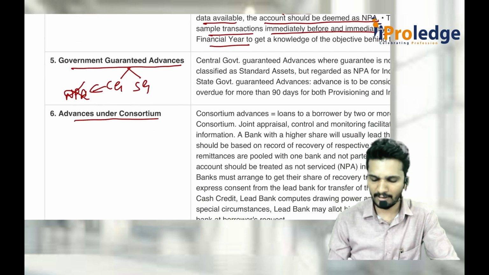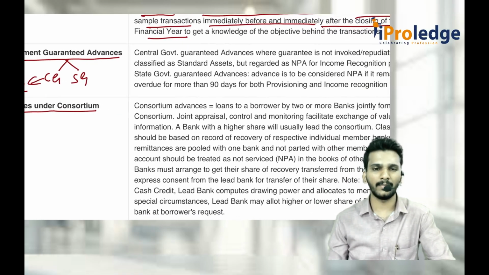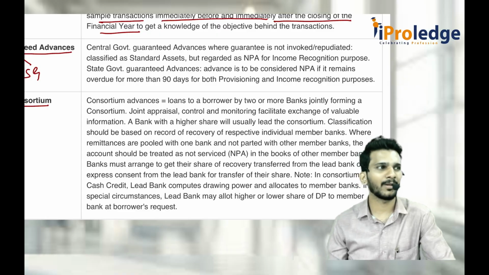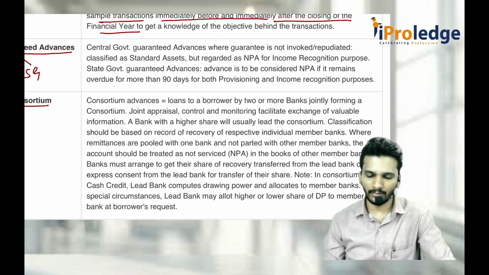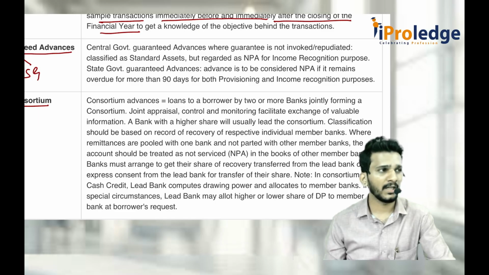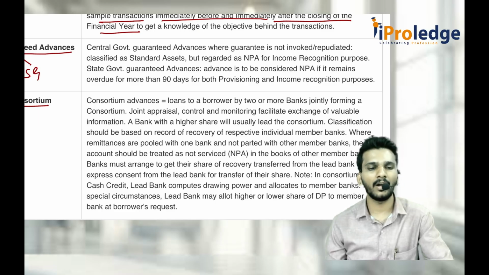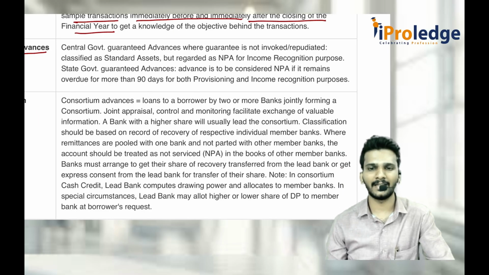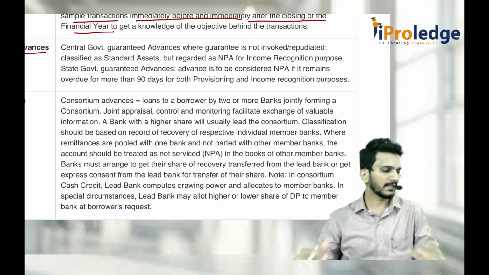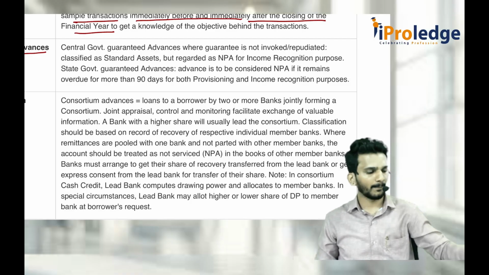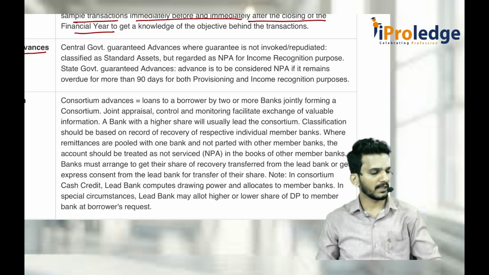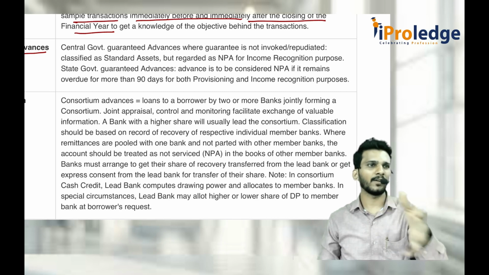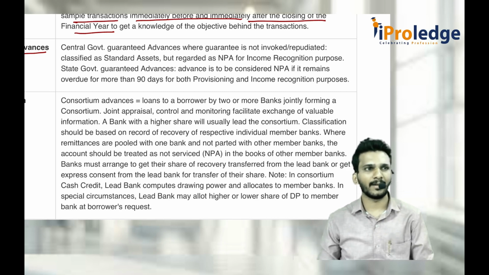Then advances under consortium. What is advances under consortium? Consortium means a group of banks coming together to lend money to a single borrower or multiple borrowers. So whenever somebody wants a huge amount of money, when a bank cannot afford so much loan to a single party, then they try to make other banks also part of the entire advance group. The bank which gives the highest share of money will be called the lead bank, and other banks who hold 10, 20, 30, 40% are called other banks.